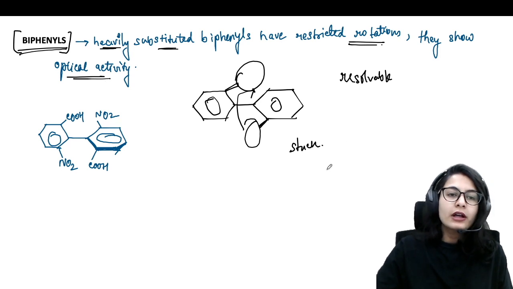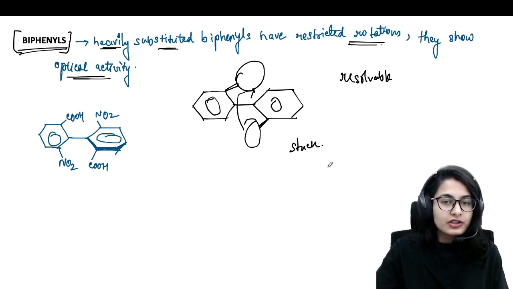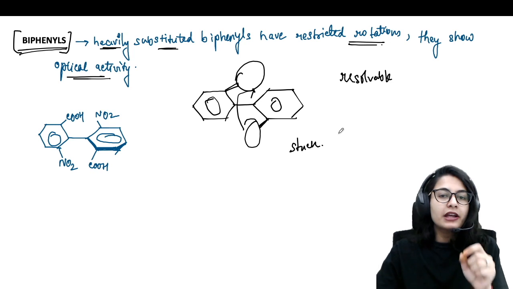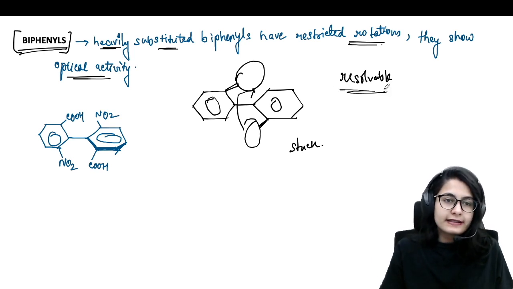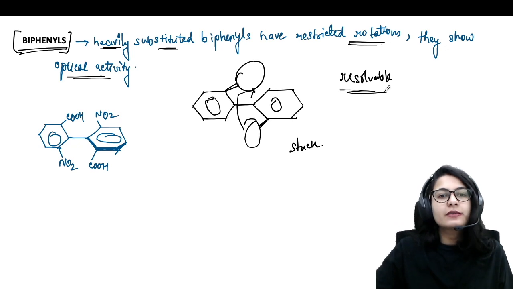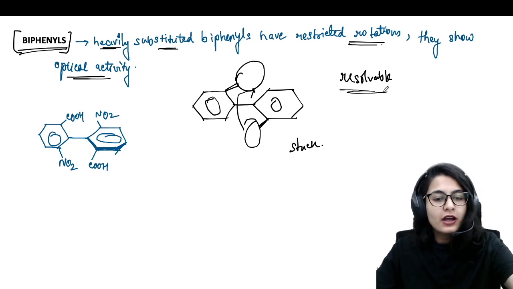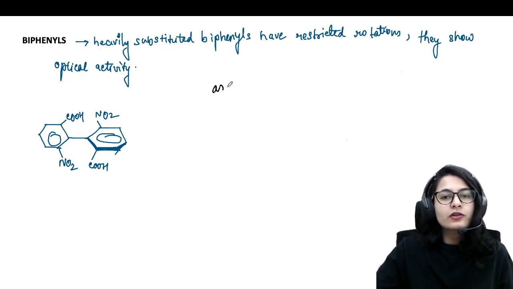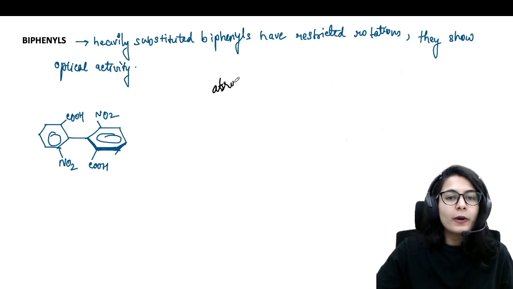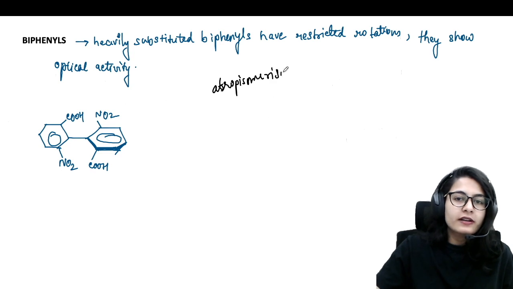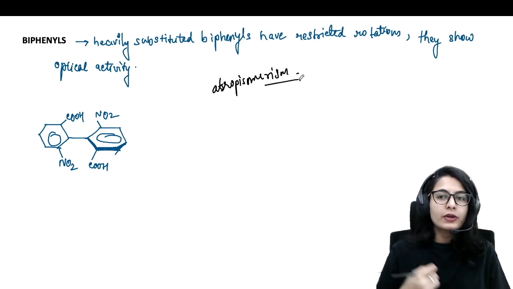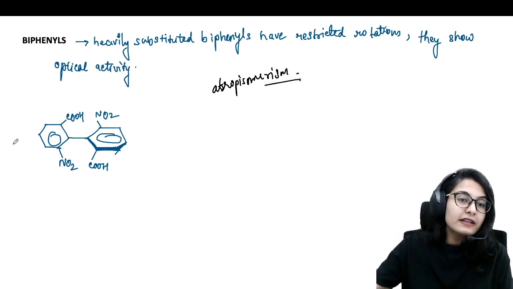We want a restriction in rotation, and only that way can you have a resolvable or chiral biphenyl system. This whole phenomenon of restricted rotation is also called atropisomerism. Okay, atropisomerism. We move onwards and see the RS nomenclature of this biphenyl system.